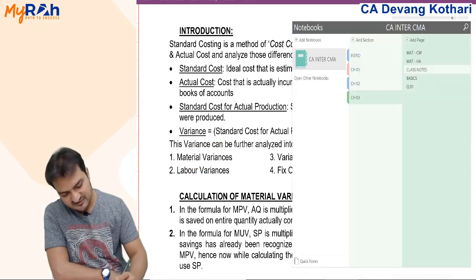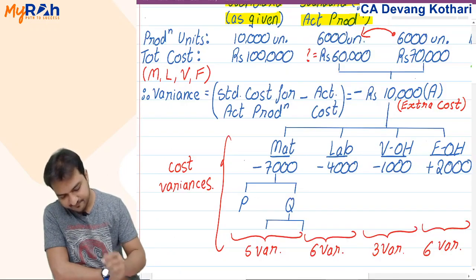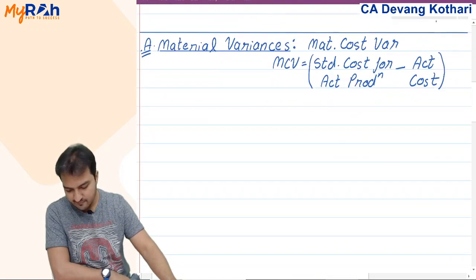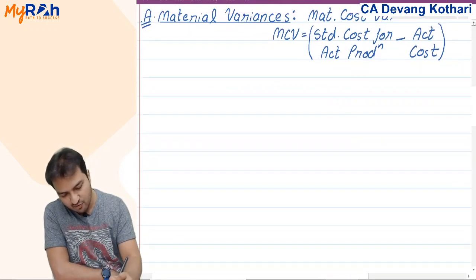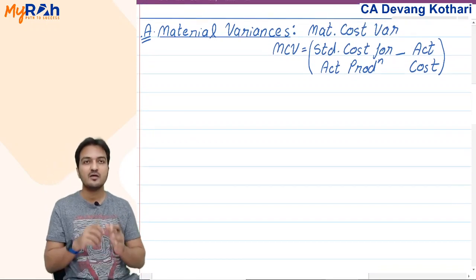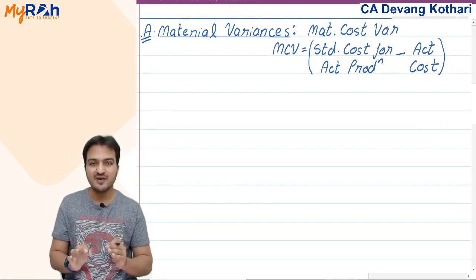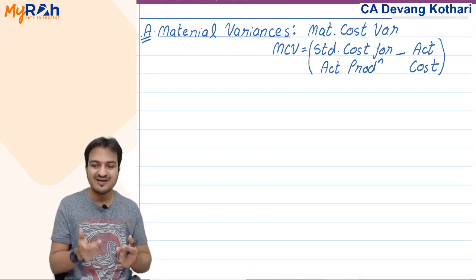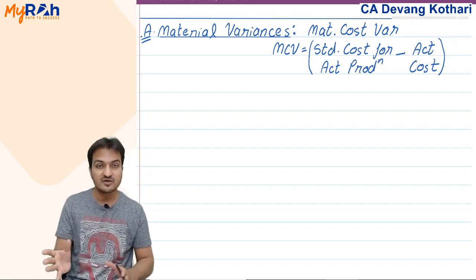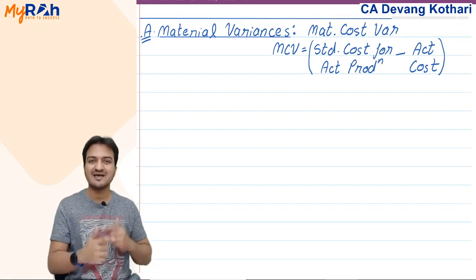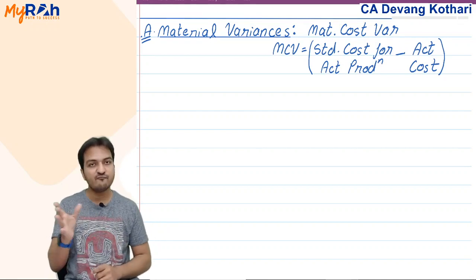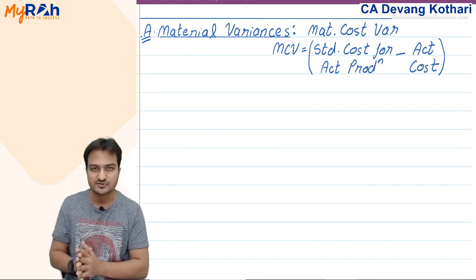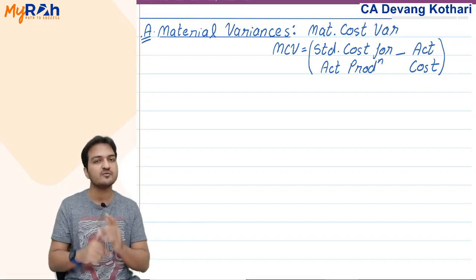Regarding material variances, I'll give you a set of formulas. I will write the formulas on screen here. You can also start writing the formulas. Yes, I want you to start copying the formulas. But I will not explain all formulas first. Rather, we will understand the formulas directly with the help of a question. I don't want you to memorize the formula. We will pick up one question and derive every formula from the data of the question.